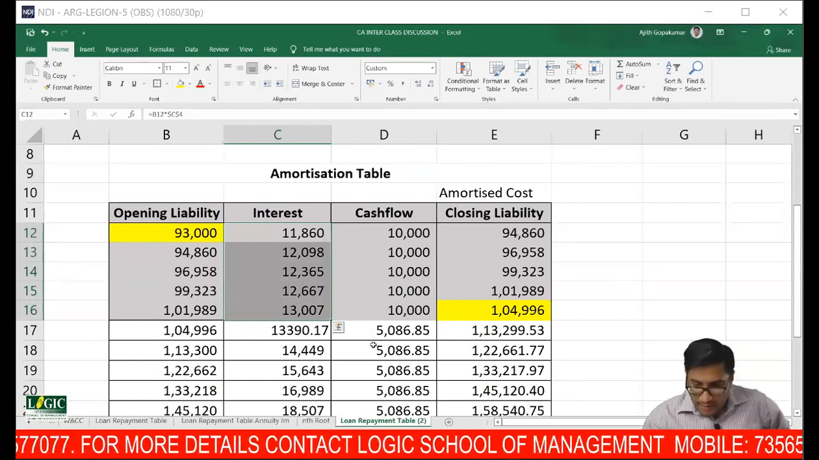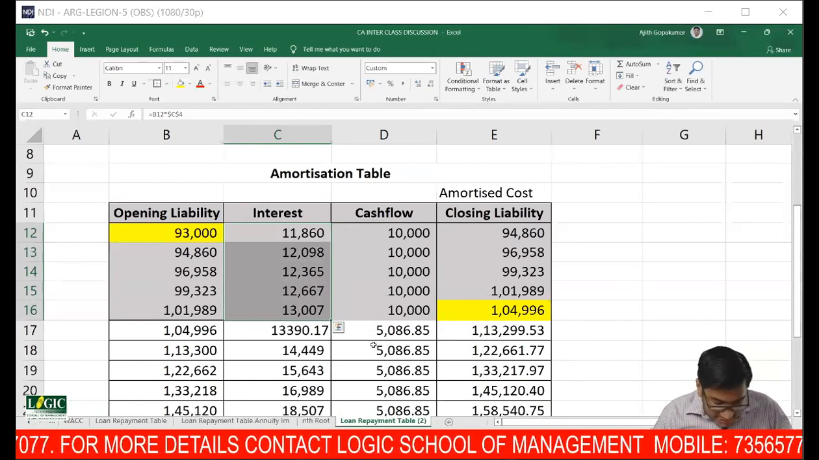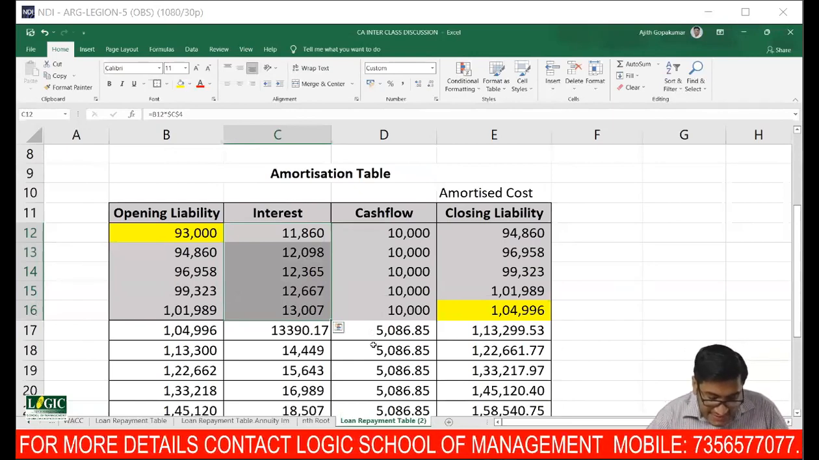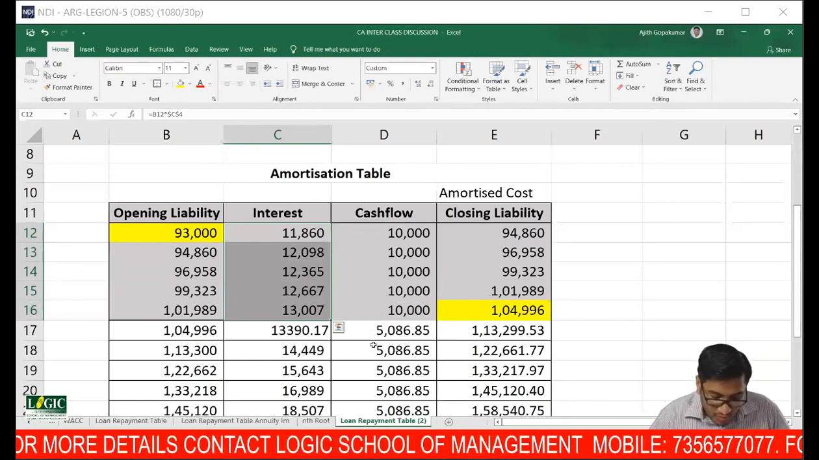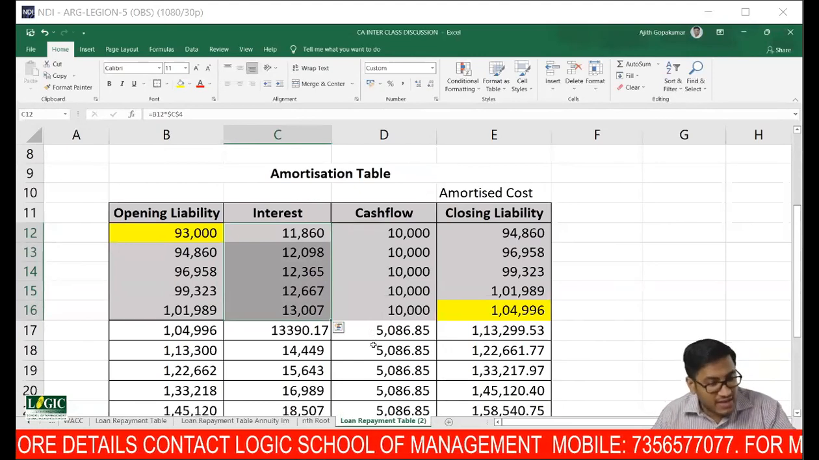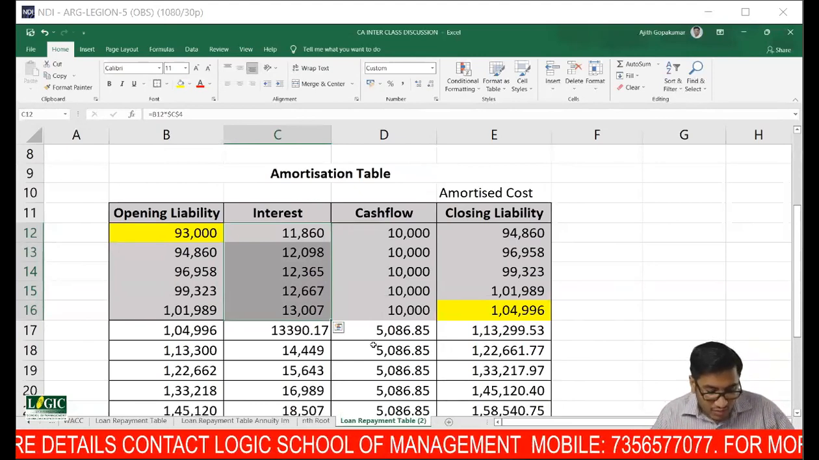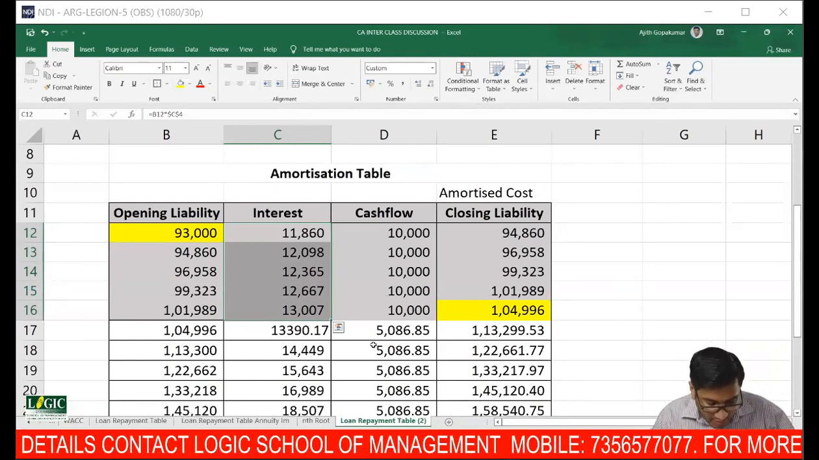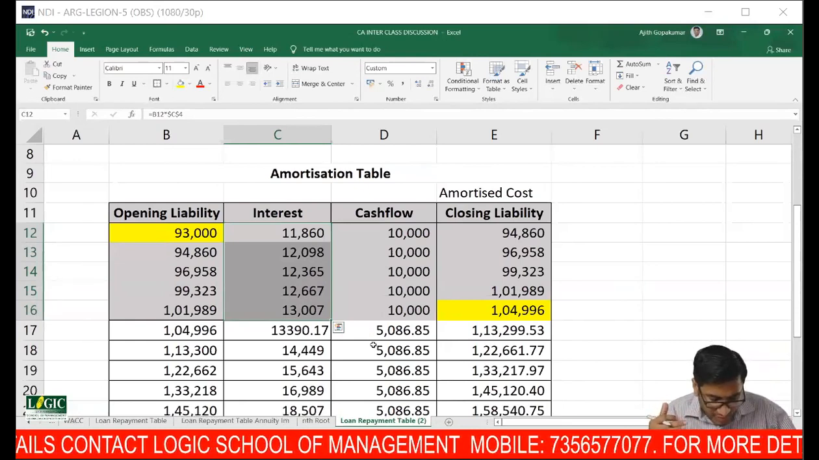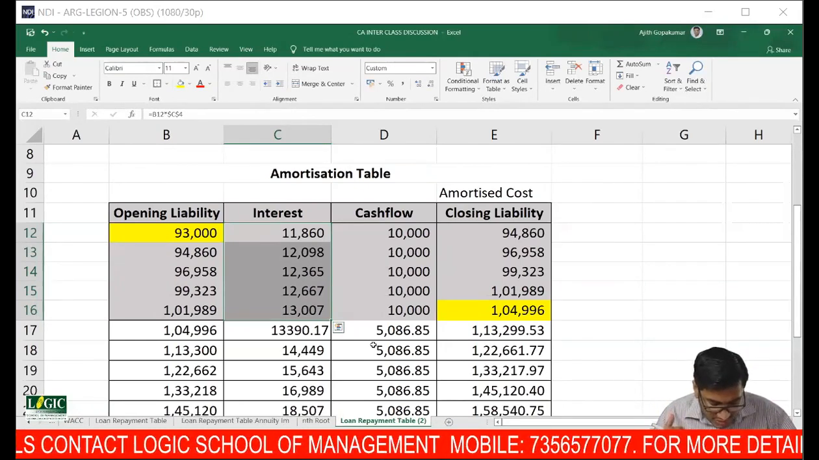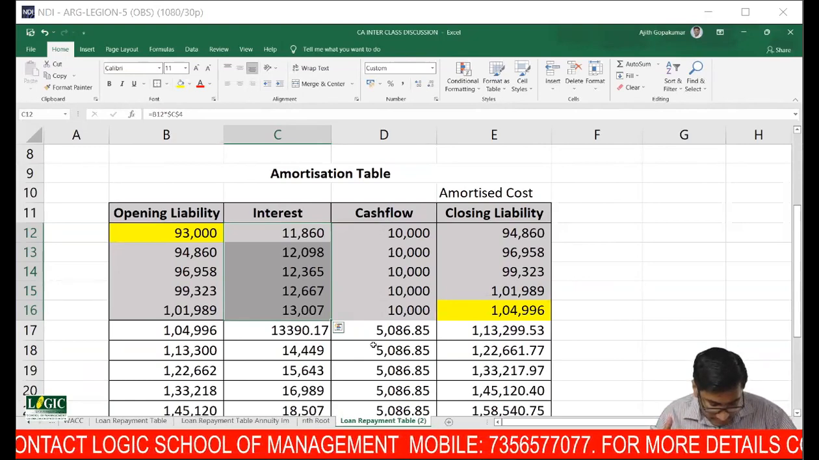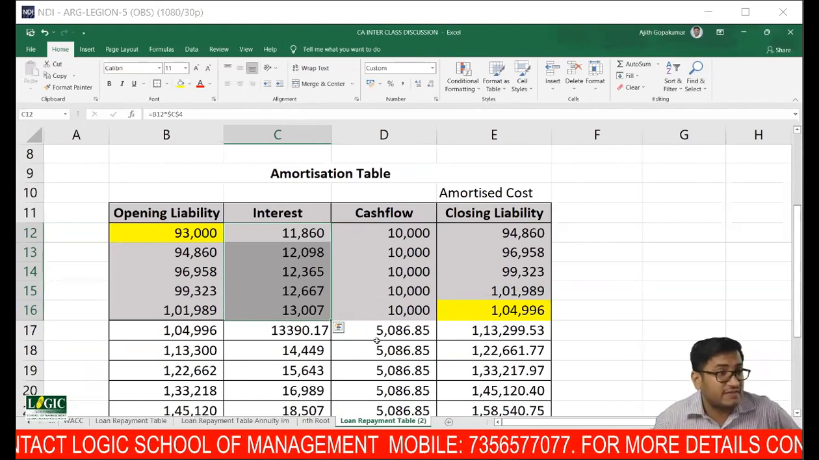So if you have understood this concept, everything what we are trying to do is, substance of the transaction is given more importance. You have received only 93, so show a loan of only 93. Don't show a liability of 1 lakh. There is no concept of face value and all. That is only in Companies Act, you have a concept of face value. For accounting, there is no concept of face value. Now see this.